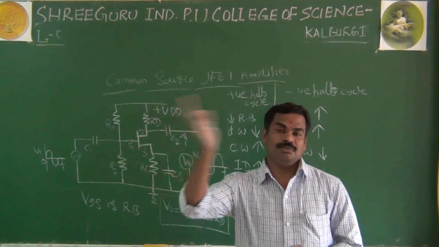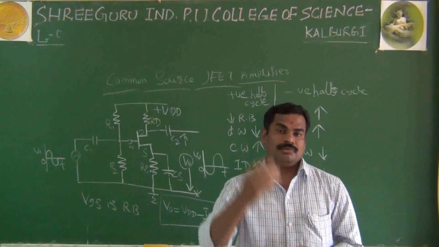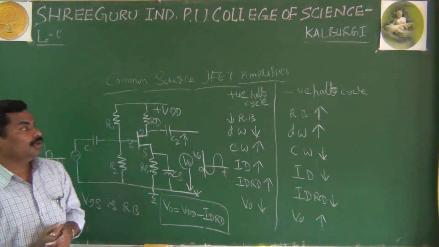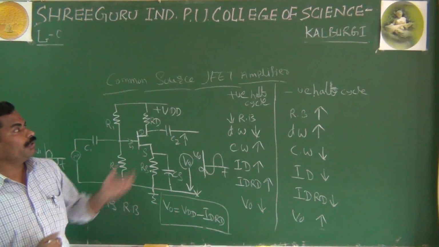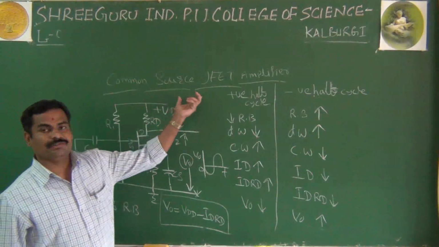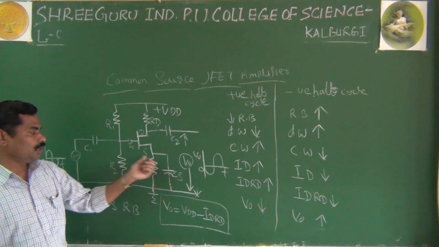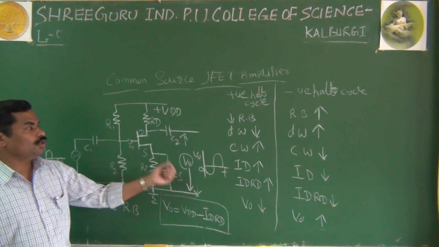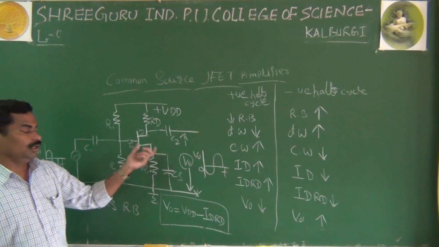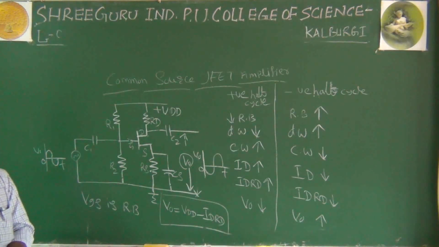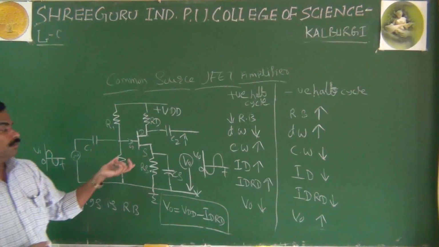Which one is common for input and output? We have done the different types of configuration, different types of amplifiers. Now, according to your syllabus, you have only the common source JFET amplifier, because here the source is common for input as well as output. And as I said, in your common source JFET the input and output are out of phase, similar to the common emitter amplifier.